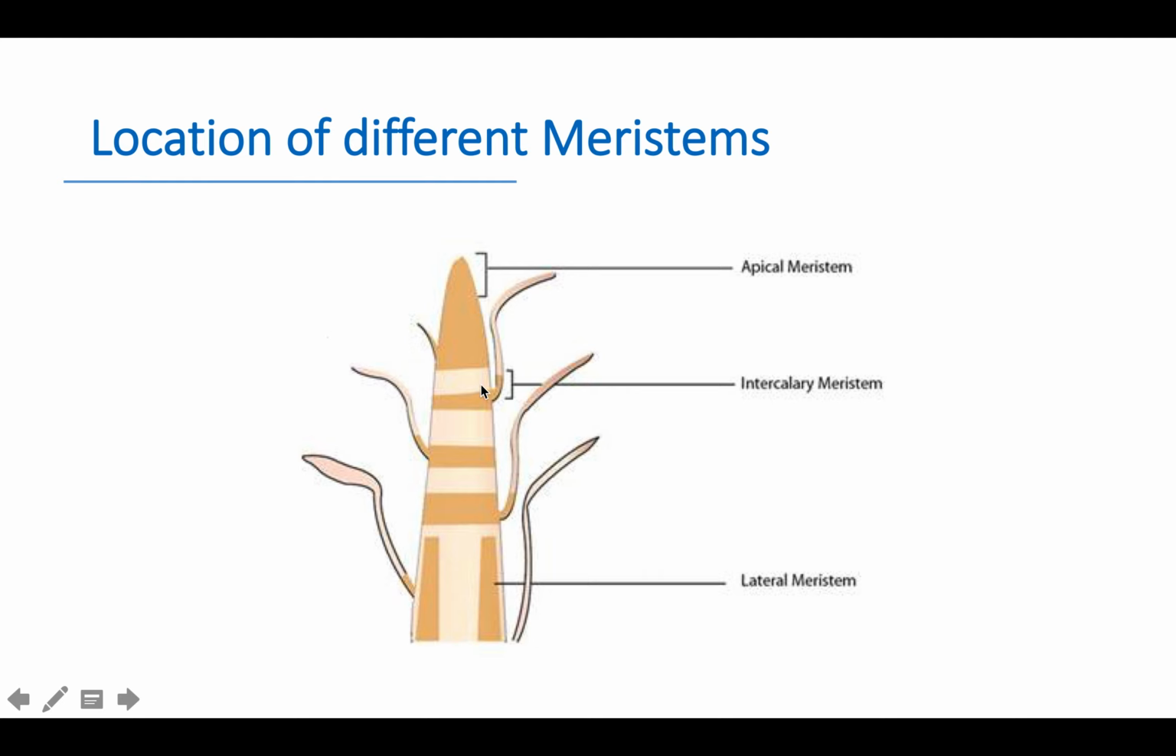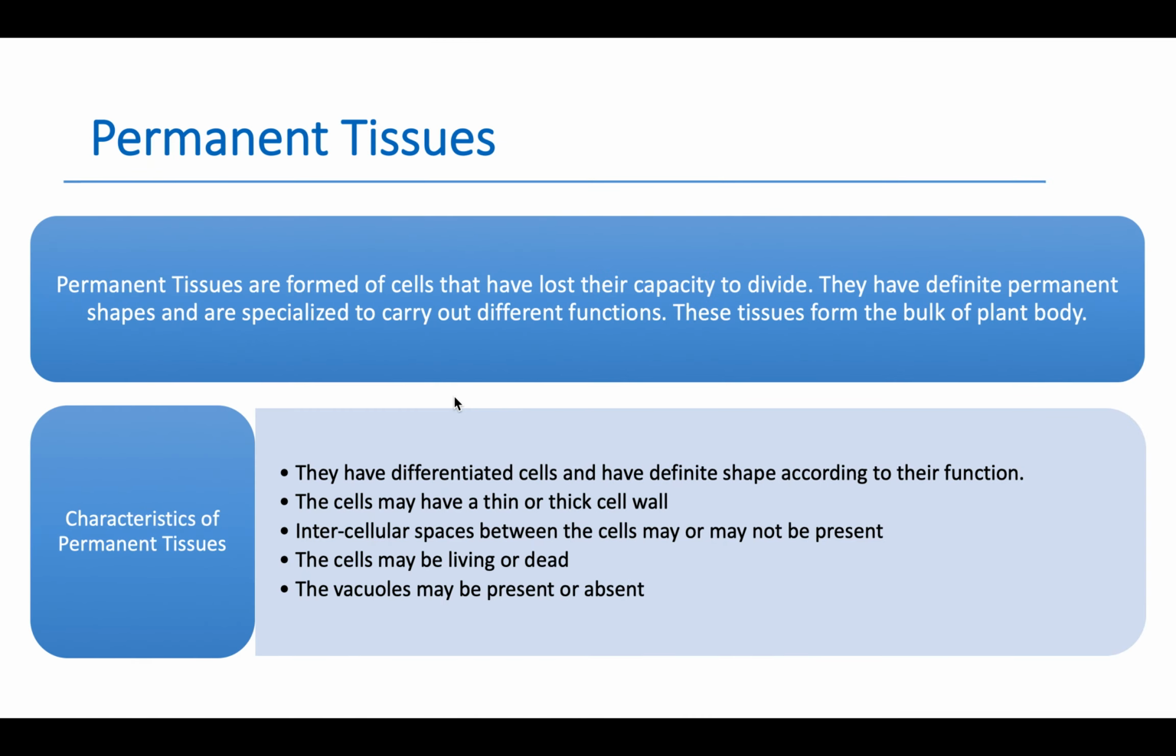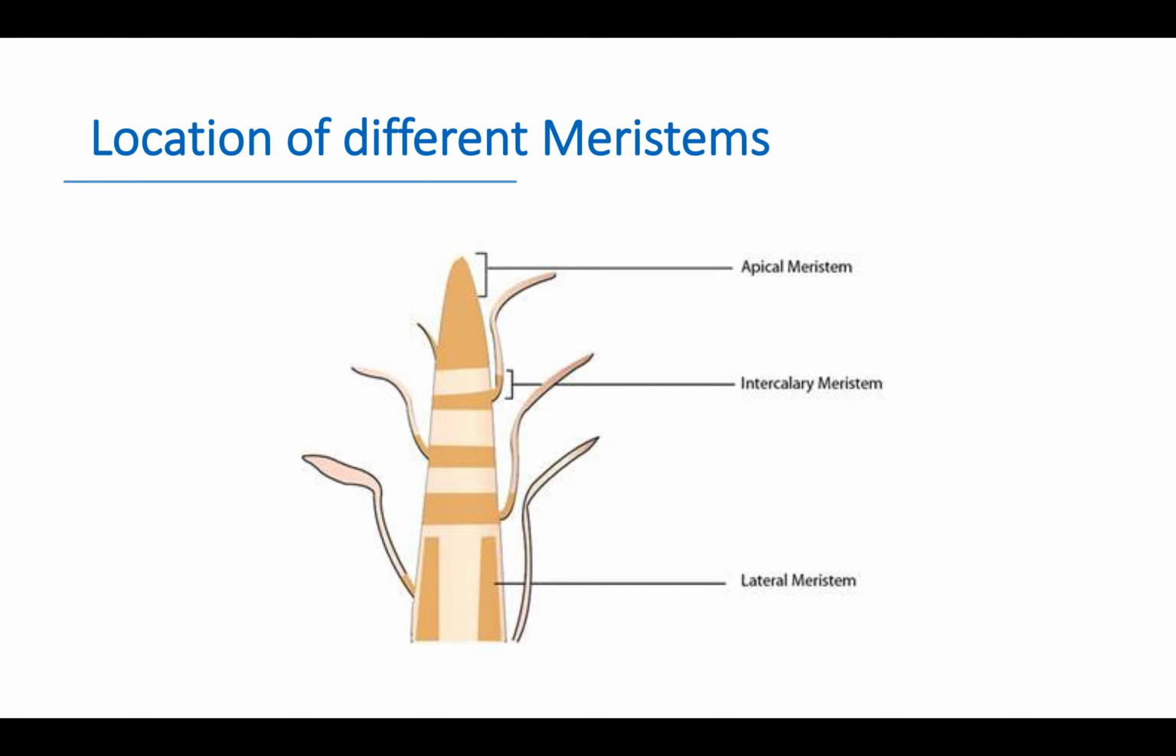Next is intercalary meristem. These are nodes, and above and below them, this intercalary meristem is present, and this is responsible for increasing the length of internodes. For example, as in sugarcane, you have seen that due to this intercalary meristem, the length of the internode increases.